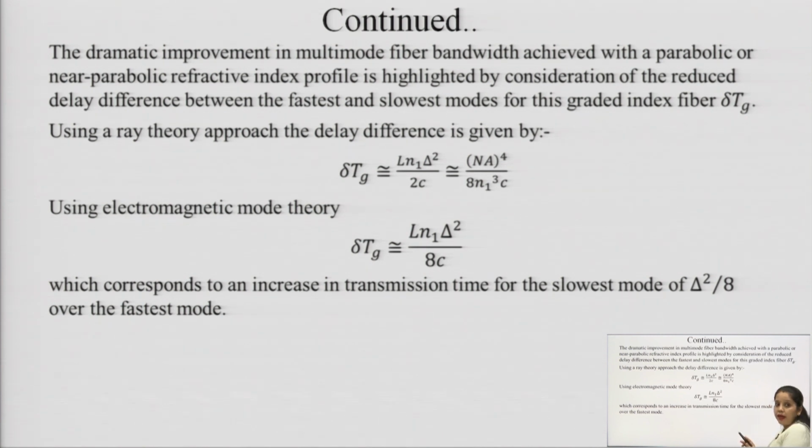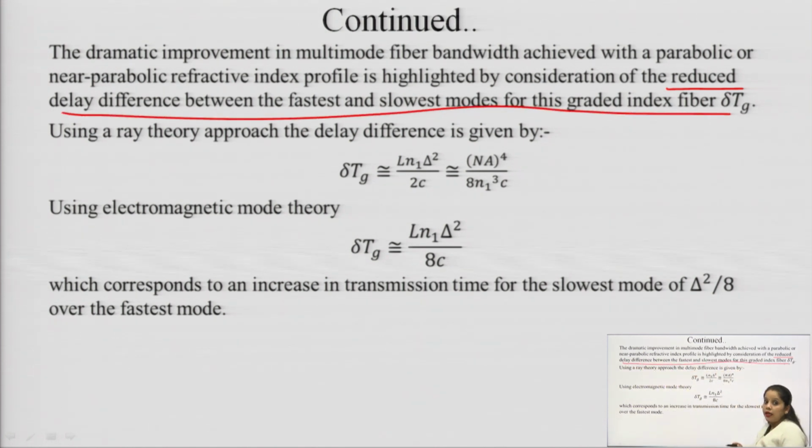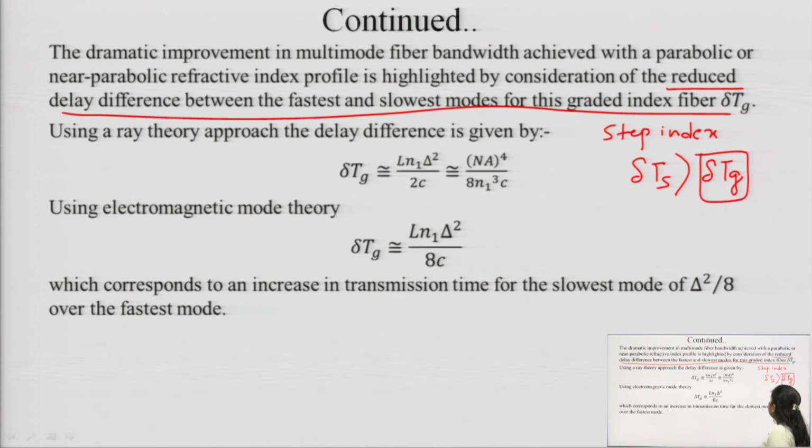This is the best refractive index profile, that is the parabolic one, highlighted by considering the reduced delay difference. So, there is a reduced delay difference between the fastest and the slowest mode for the gradient index fiber. For the step index fiber, the delay difference which we calculated, del Ts, is more than the delay difference of the gradient index fiber, which is represented by del Tg.